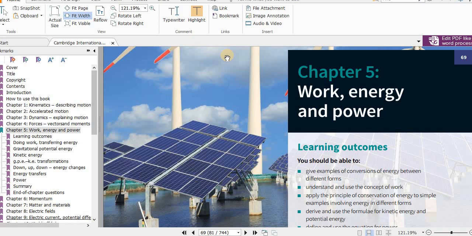The next chapter is chapter 5, work, energy and power. In this chapter we will learn about doing work, transferring energy, work done equals energy transferred, gravitational potential energy, kinetic energy, GPE, that is gravitational potential energy, kinetic energy transfers or transformations, up, down energy changes. That is when something moves or slides down and then goes up. So you will have kinetic to potential, potential to kinetic energy transformations.